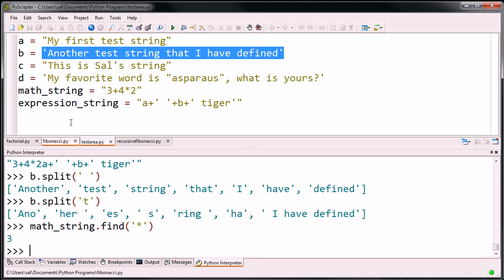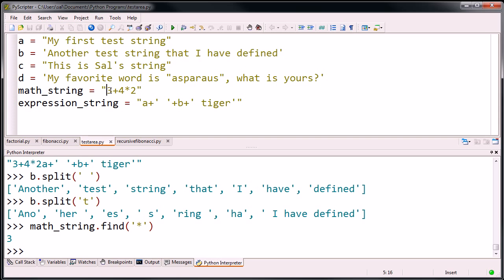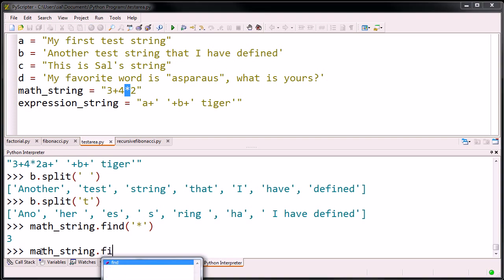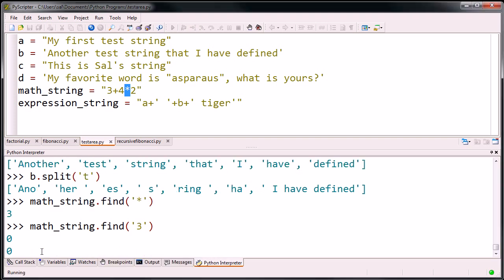Let's verify it. So this is the first character. This is the 0th character. That's the beginning. That's the convention in most computer programs. 0th character, first character, second character, third character is an asterisk. If you wanted to find the 3, and I really encourage you to experiment with this, find the 3. It's the 0th character there.